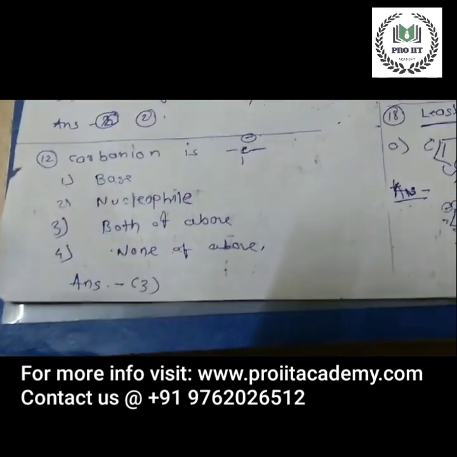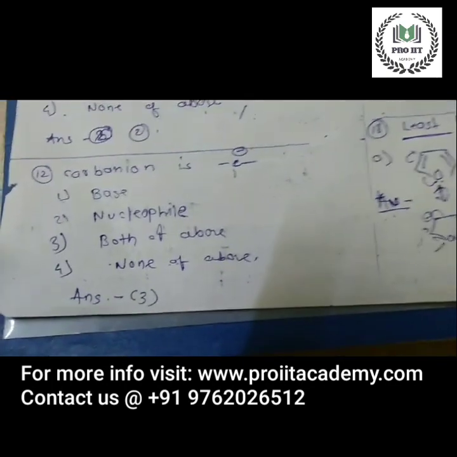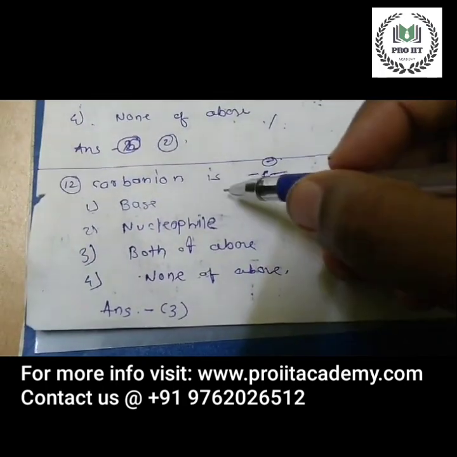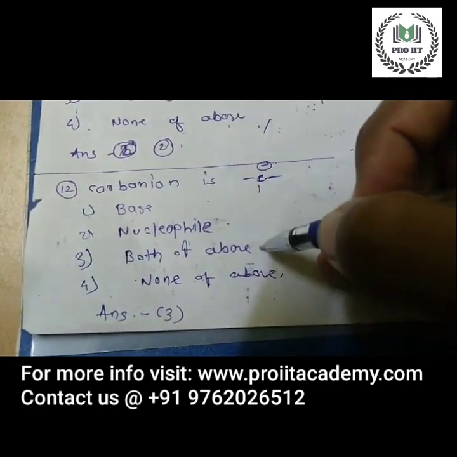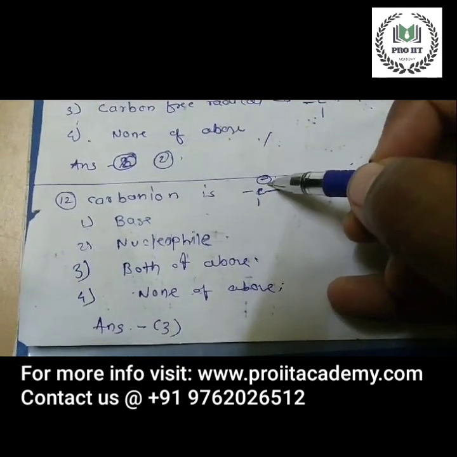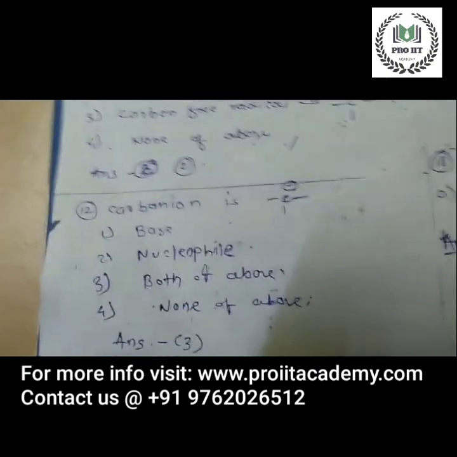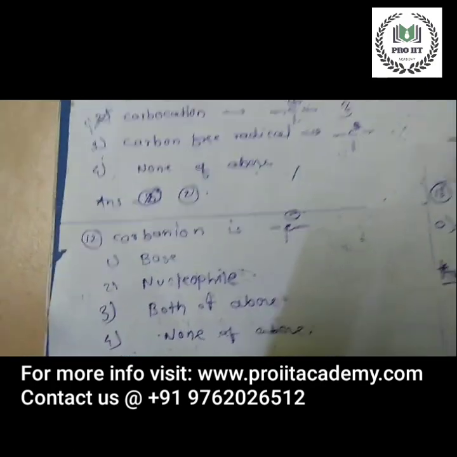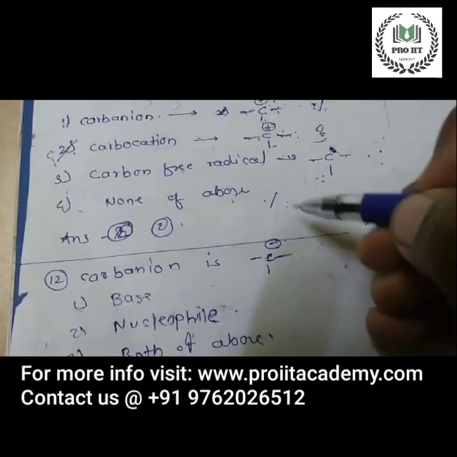Next question. Carbanion is, C, this is the carbanion. Either it is base, it is nucleophile, or both, or none. As we know, carbanion carries negative charge. Since it carries negative charge, it can, what is base? Base is the electron donor, so it can donate its electron.